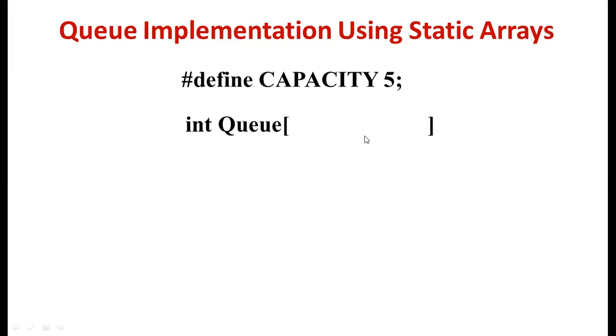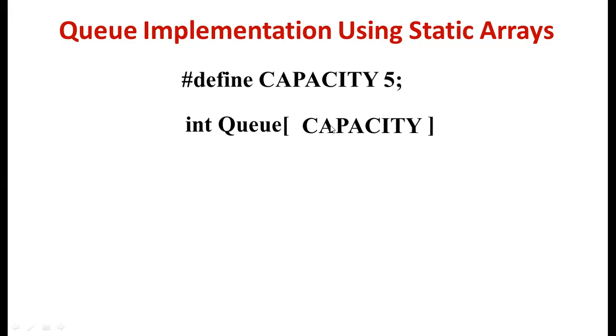Macros, we have seen, generally we write with capital letters. So here the capacity is 5, and we write int q[CAPACITY]. Since it is a macro, before compilation, in the place of CAPACITY, the value 5 will be replaced.